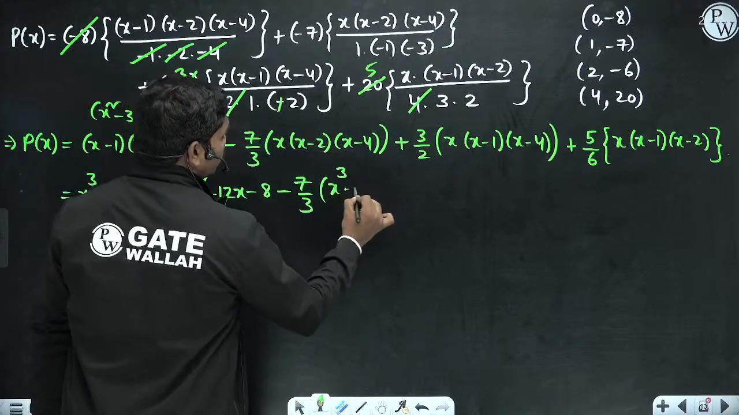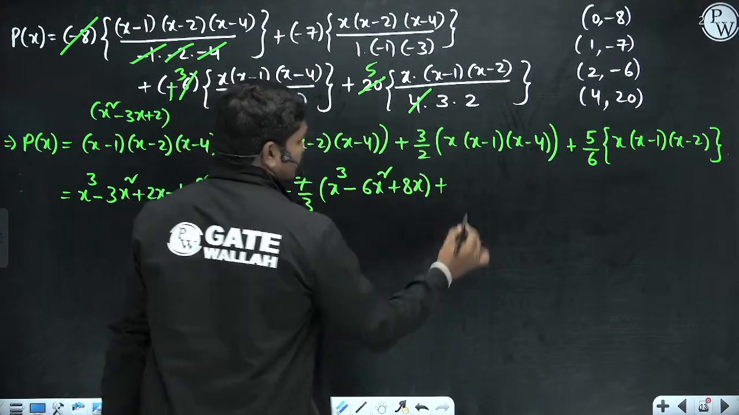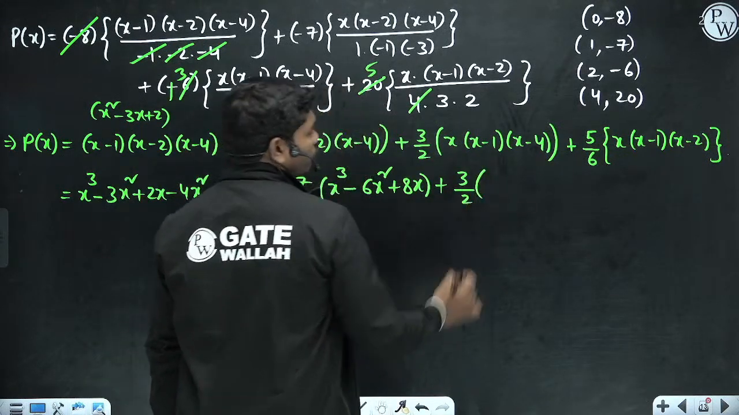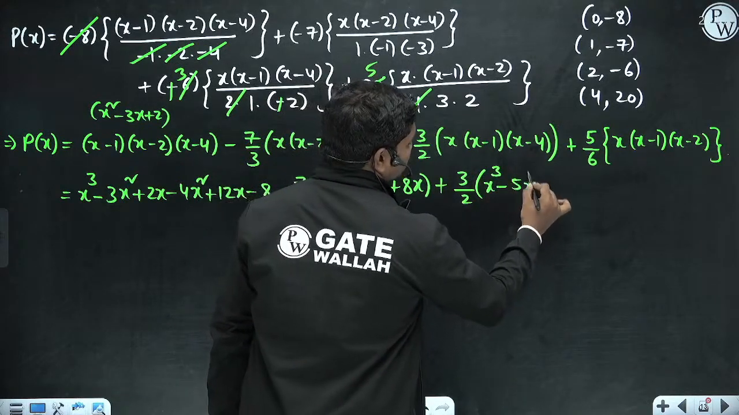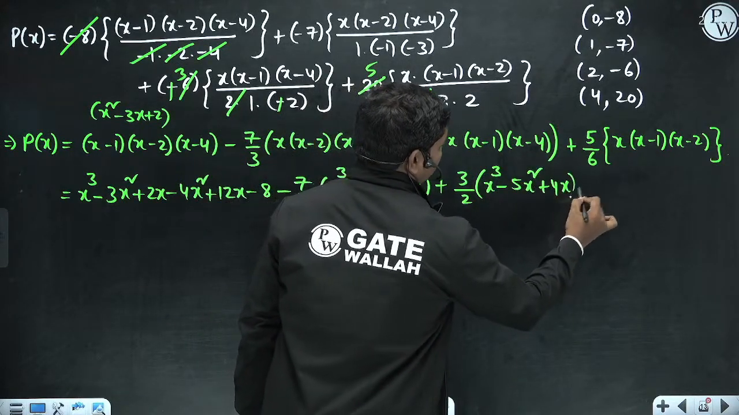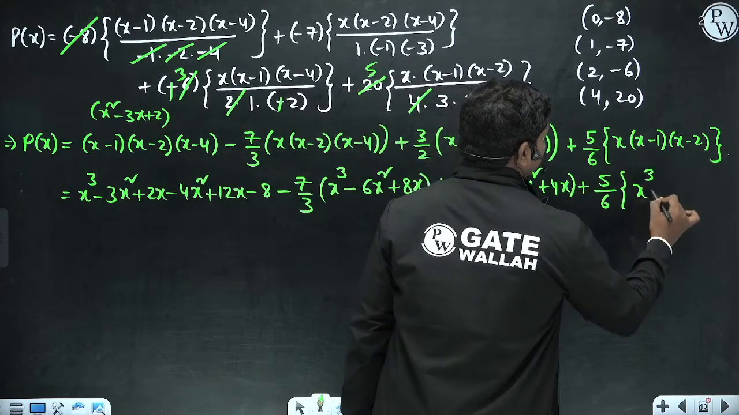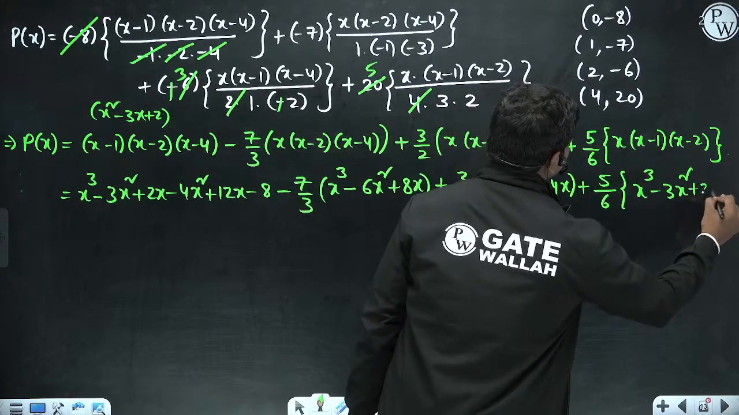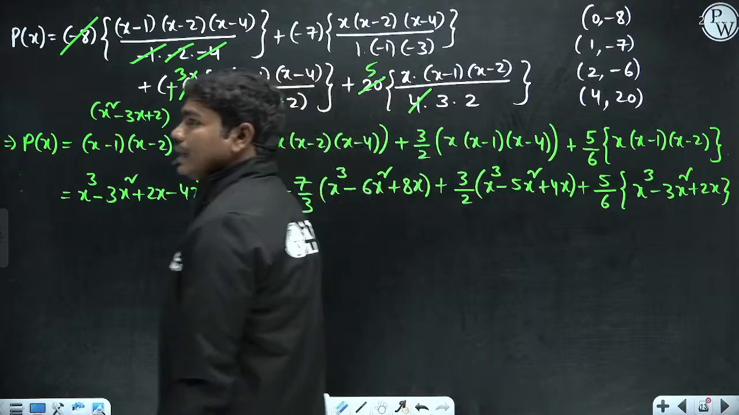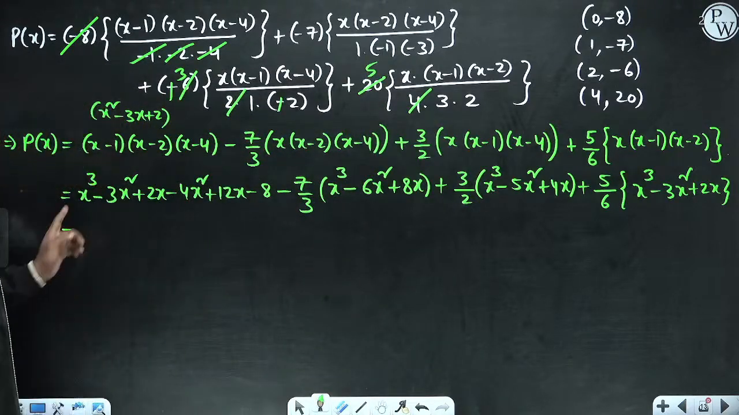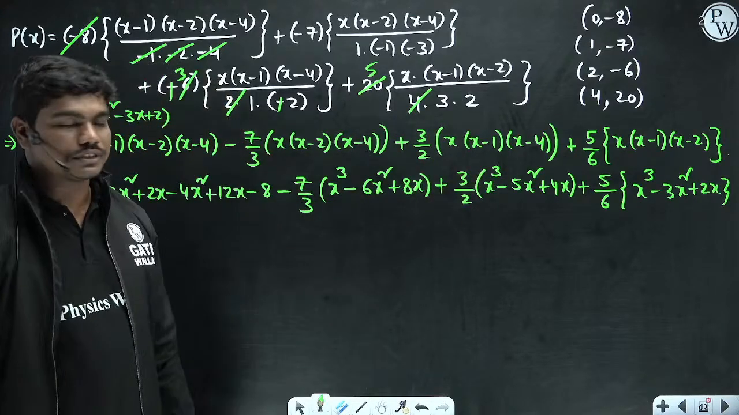So x cube minus 6x square plus 8x, plus 3 by 2 times x into x minus 1, so this is x cube minus 5x square plus 4x, plus 5 by 6 times x cube minus 3x square plus 2x. Okay, so this is what you get here. Now if you simplify this, this is equal to x cube minus 7 by 3 plus 3 by 2 plus 5 by 6. So all these coefficients are there.